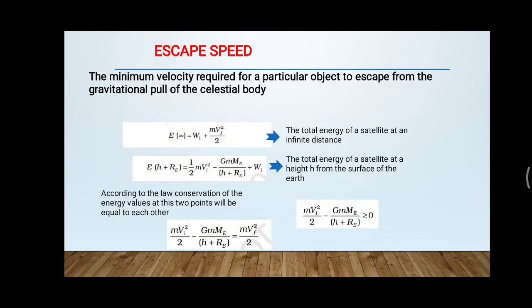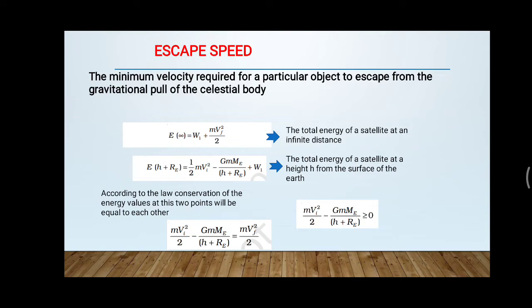So it will be re plus h distance away from the center of the earth. The initial point from where the body is launched is re plus h distance from the center, and it is reaching an infinite distance. We are considering these two points and comparing their energy values.